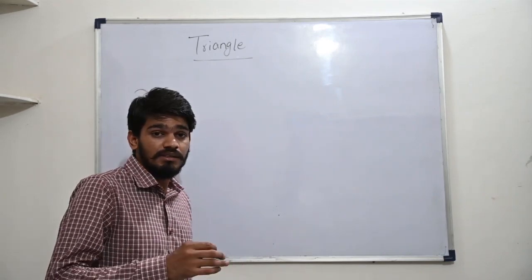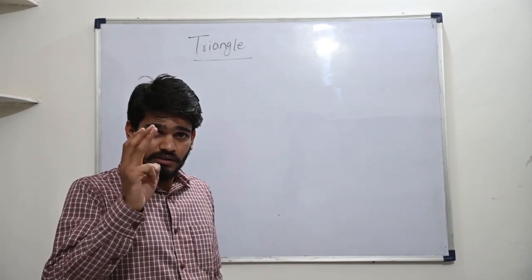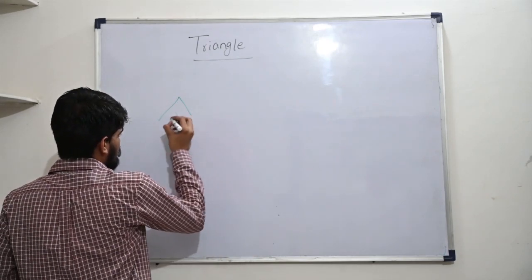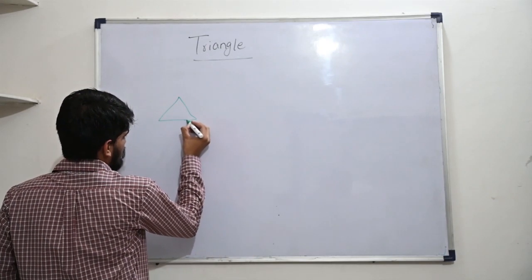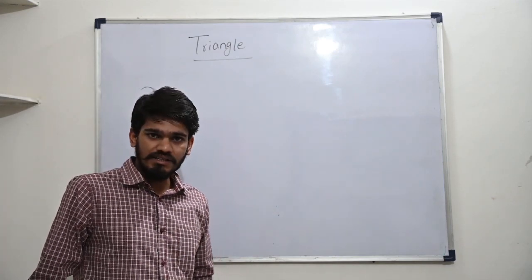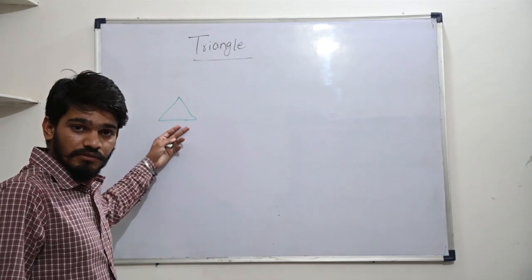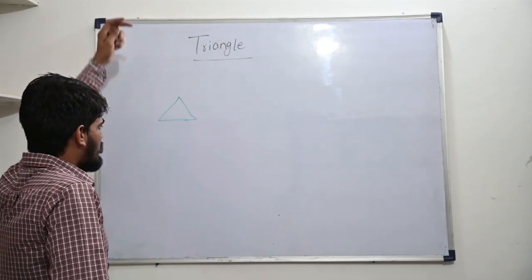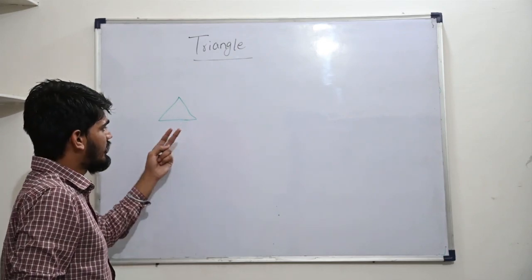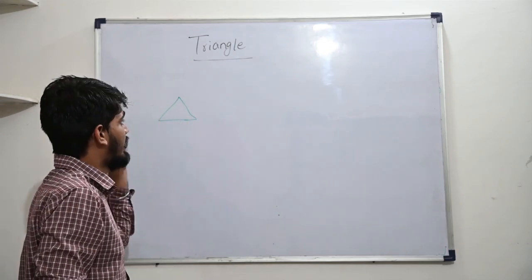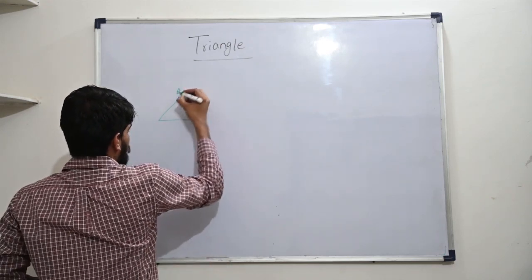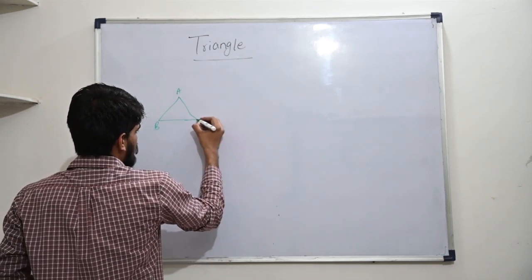A triangle is a polygon with the number of sides as 3. What exactly is a polygon? It is made up of straight lines and is a closed shape. So this is a closed shape made up of 3 lines. First of all, this is a polygon, and a special type of polygon which we call a triangle because the number of sides is 3. Let's give it the names A, B, C.